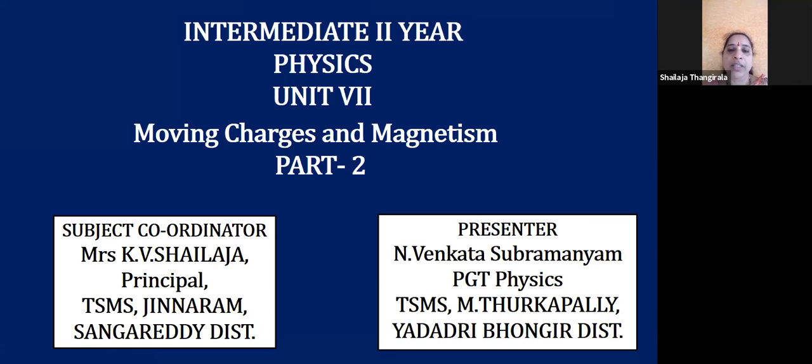Today, we have with us our presenter, Sri N.V. Subramanian Garu, PGT Physics, Telangana Model School, M. Turkapalli, Yadadri Bhuvanagiri District. Sir is going to continue the topic of moving charges and magnetism. In the previous session, sir has dealt about Ampere's law and its application for current carrying conductor. Today, sir is going to deal about another important topic in continuation with this, Biot-Savart's law.